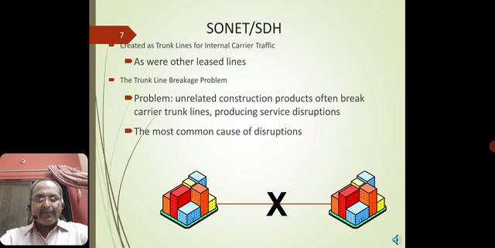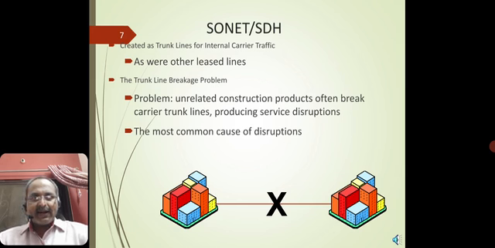So what is the breakage problem? The problem is that unrelated construction products often break carrier trunk lines, producing service disruptions. See, most of the cities have tall buildings, we call them skyscrapers, the biggest and the tallest buildings. And when you are providing trunk lines, they always go through a physical provision of internal carrier. In that case, placing these trunk lines is difficult and challenging.